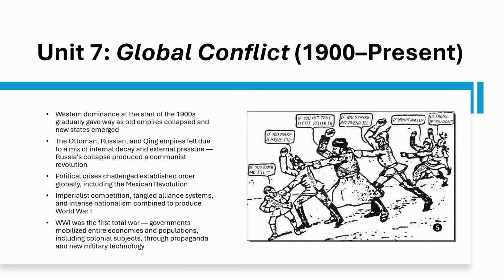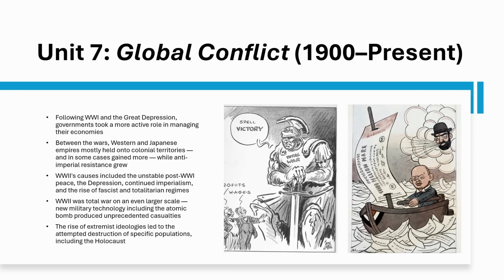The aftermath of World War I is deeply unstable. Colonies don't get independence, they become League of Nations mandates. Anti-imperial movements like the Indian National Congress grow. Then the Great Depression hits in 1929 and governments respond differently. Stalin has his 5-year plans, there's the New Deal in America, and fascism in Germany and Italy.